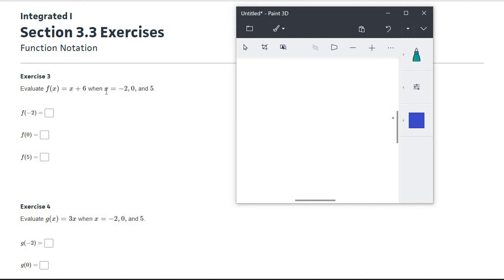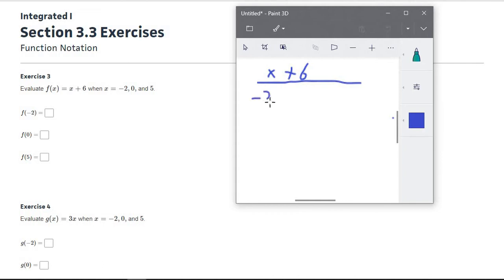But all we're doing here is we're going to replace x with each of these three numbers, and we're going to do that separately. So you're actually going to come up with three different answers for each different value of x. So our equation here, I'll write this up here at the top, is x plus 6. So now it's telling us just to replace x with each of these numbers and see what we get.